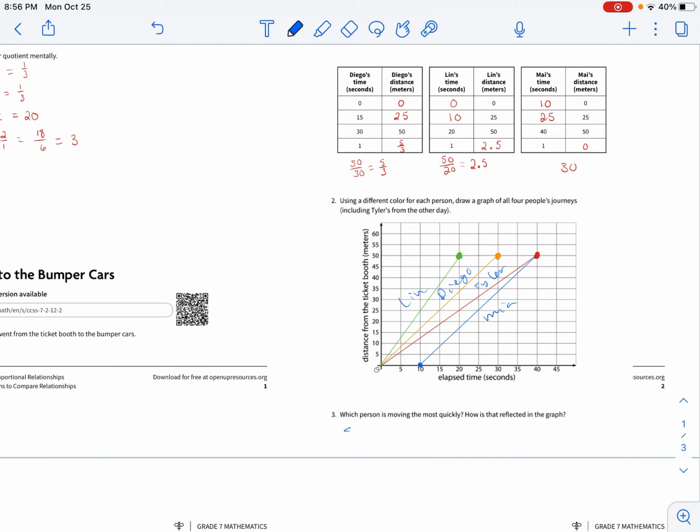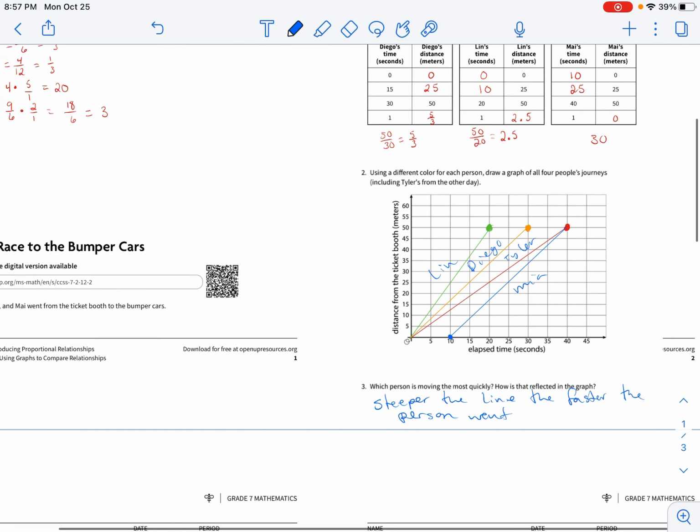So the steeper the line, the faster the person went. Okay.